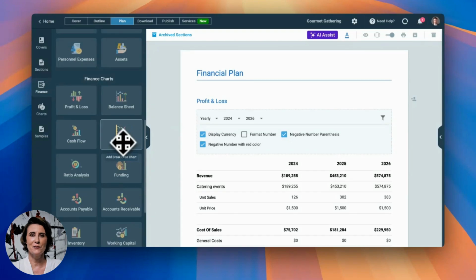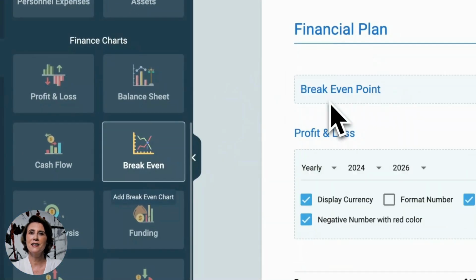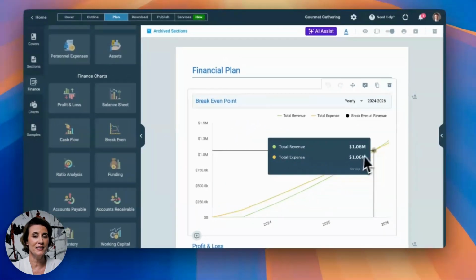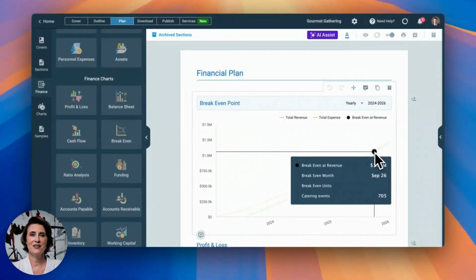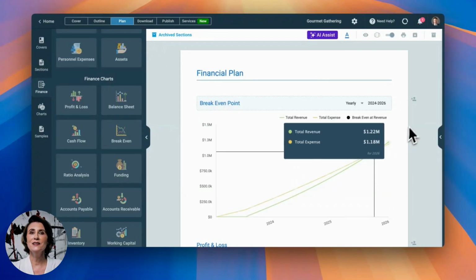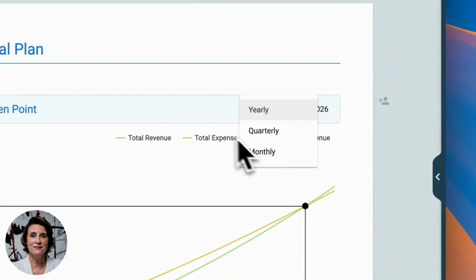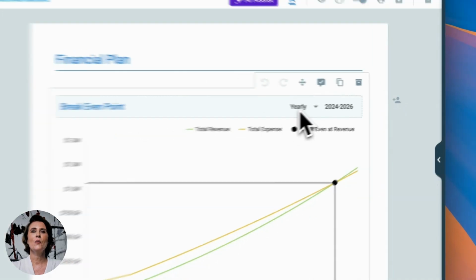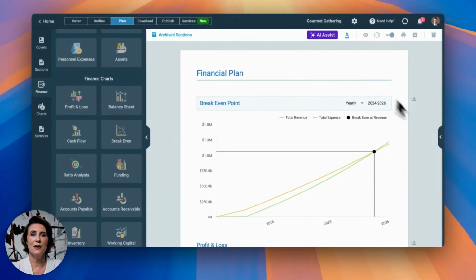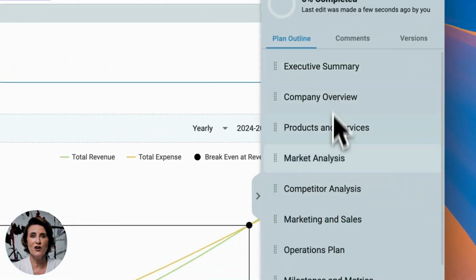Let's say if you want to display a break-even report in your business plan, simply drag and drop, and this will display our break-even chart over here. However, you can also customize the view of this chart. Okay, so we are done with creating the content as well as the financial calculations for our catering business plan.